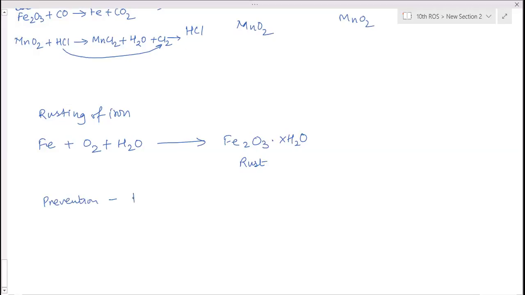Galvanization, galvanizing. Lubrication, painting, greasing, alloying. Next example, tarnishing of silver, tarnishing of copper.